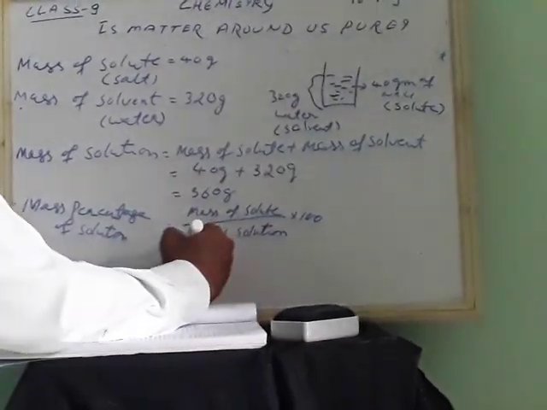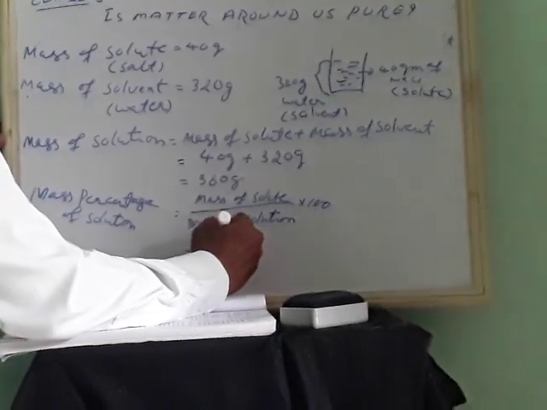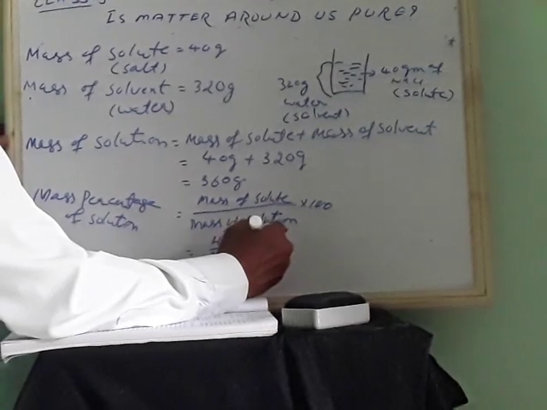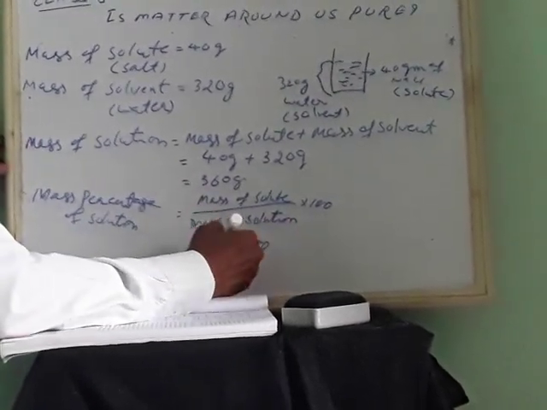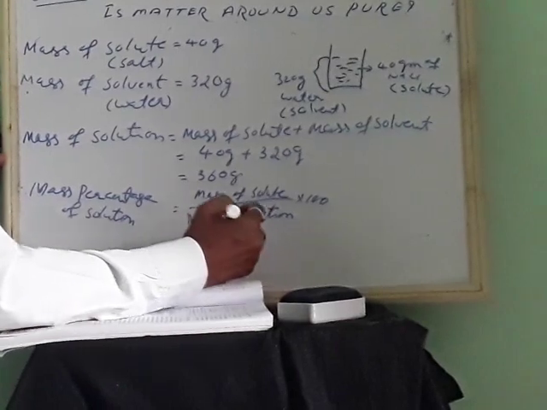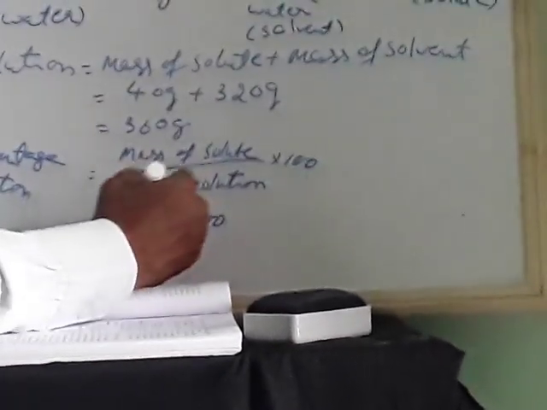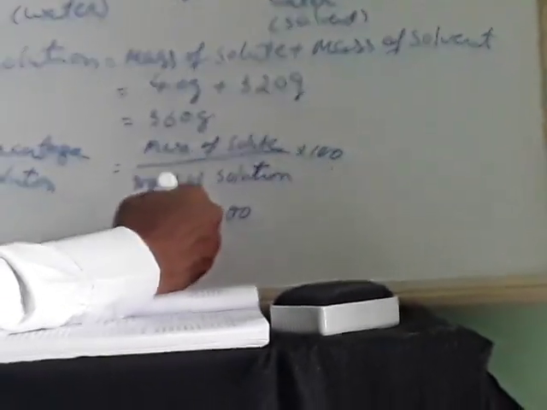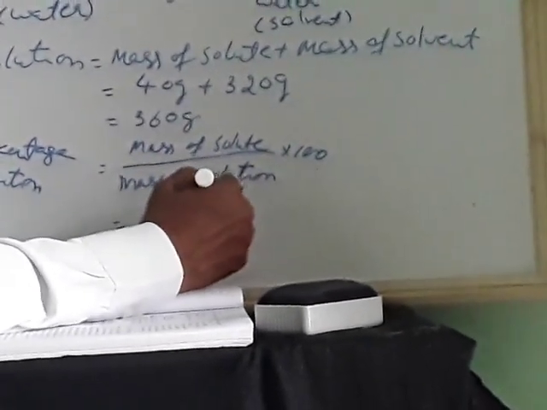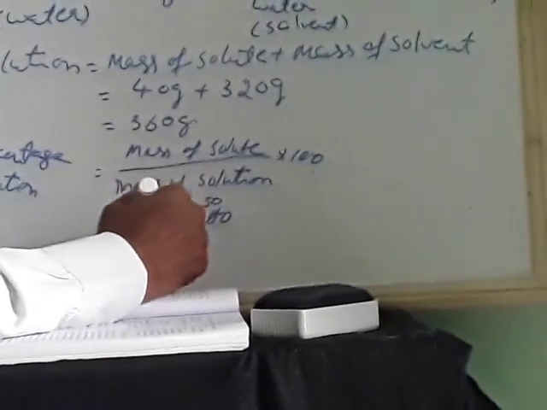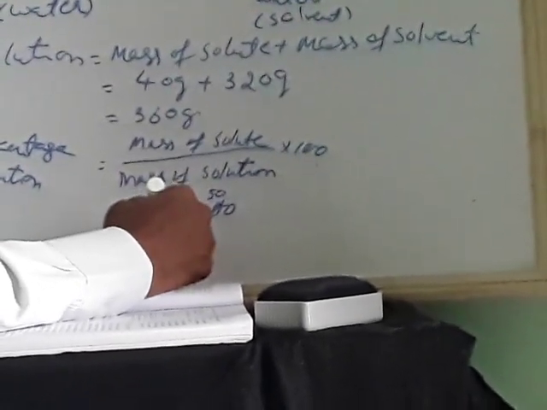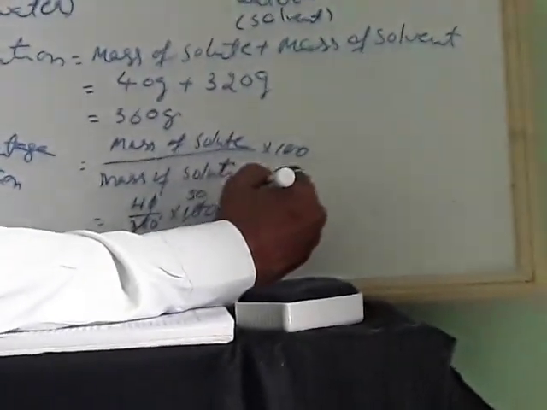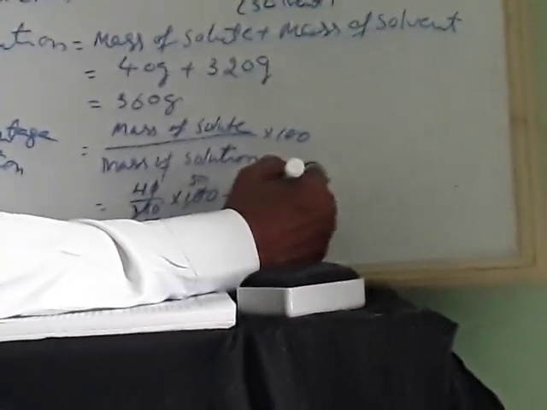So mass of solute is 40 gram by 360 gram into 100. So here the zeros get cancelled. If you want, you can multiply and divide here: 2 18s are, 2 50s are, 2 9s are.